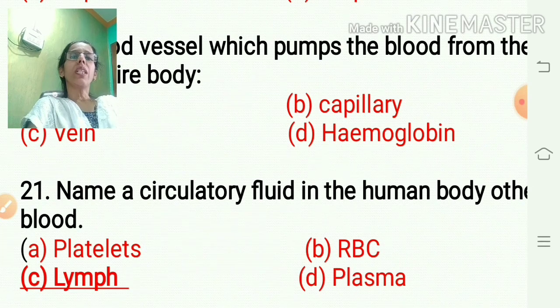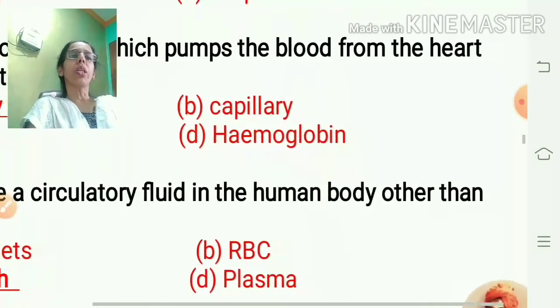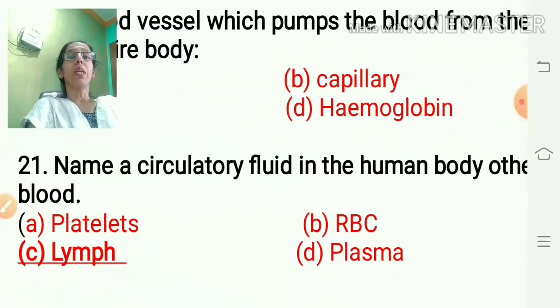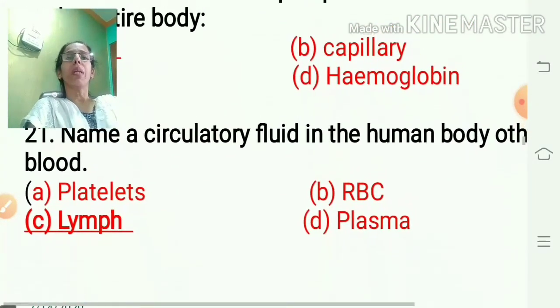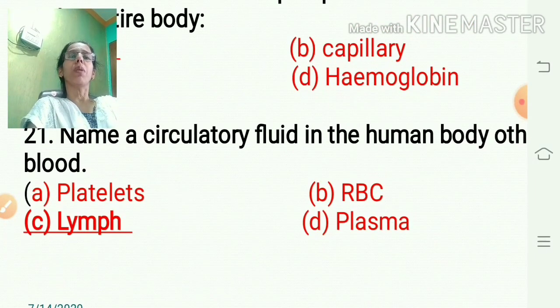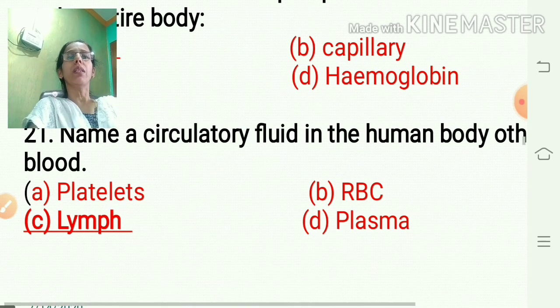Name a circulatory fluid in the human body other than blood. Our whole body contains blood as a fluid material, but along with that there is lymph. So, the answer is lymph. Platelets, RBCs and plasma are all components of the blood, but lymph is the other circulatory fluid present in the human body.